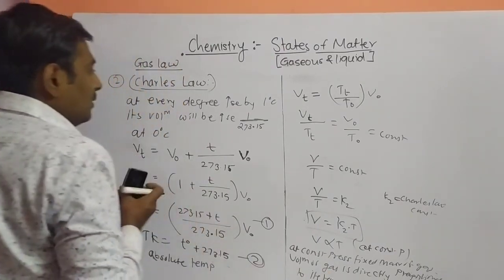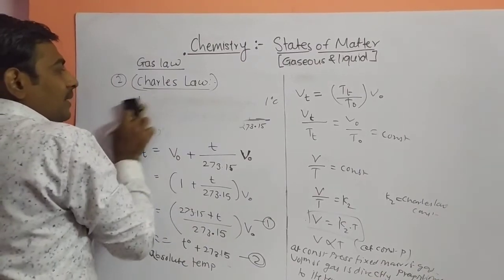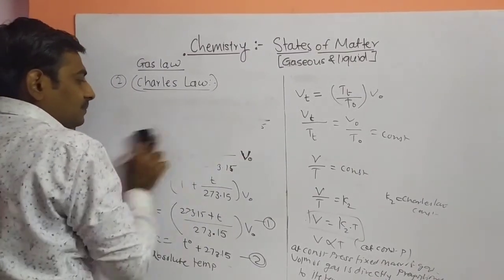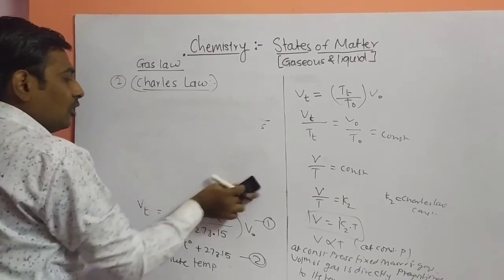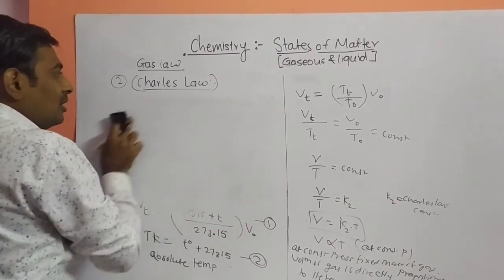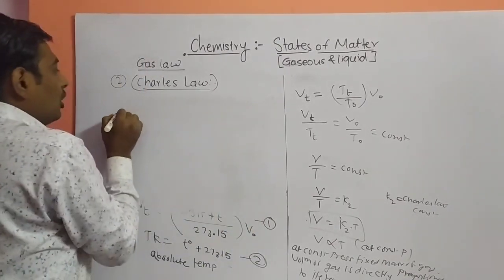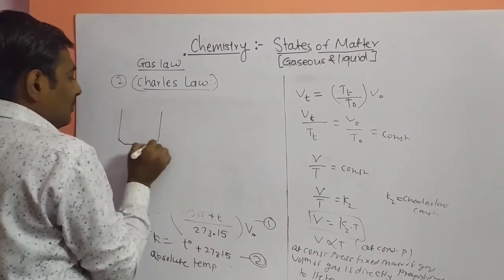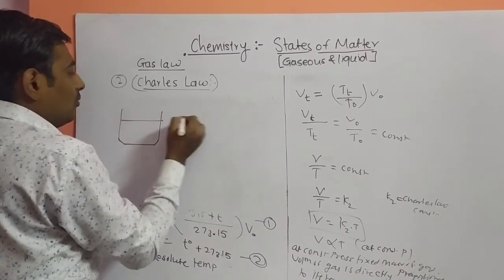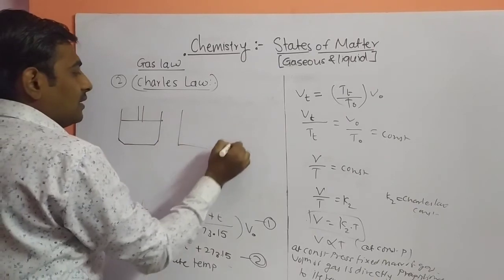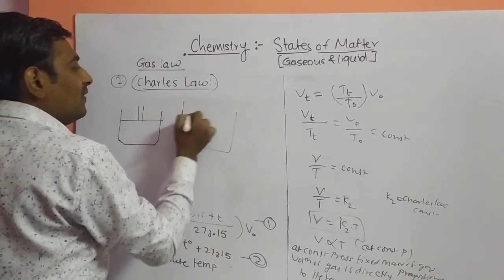When you are drawing the diagrammatical representation of Charles law, the volume is directly proportional to the temperature. This is the volume of an initial gas, this is the volume of a final gas.